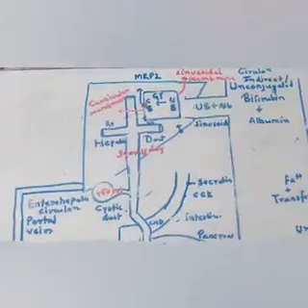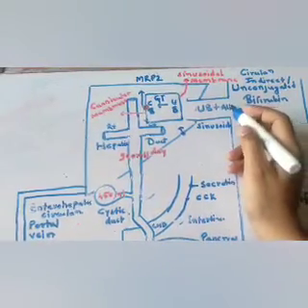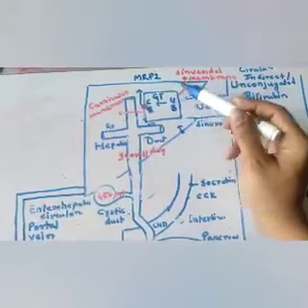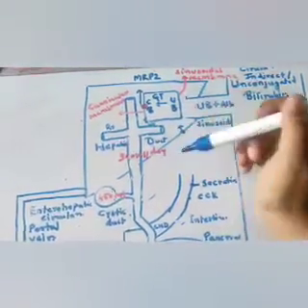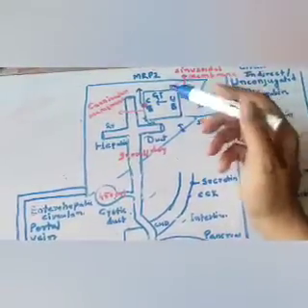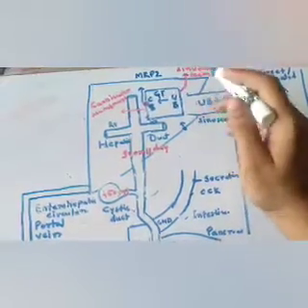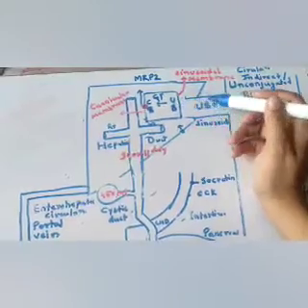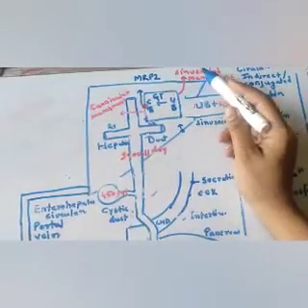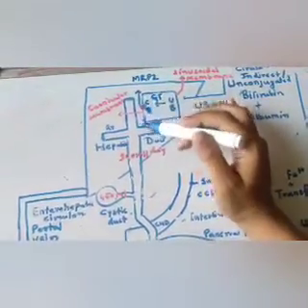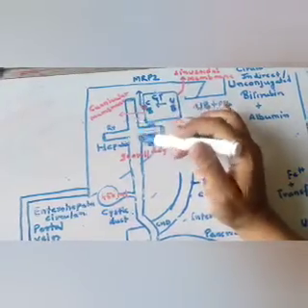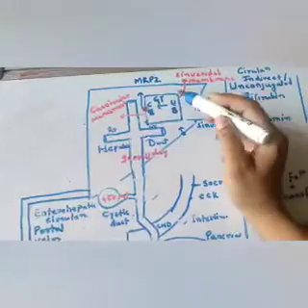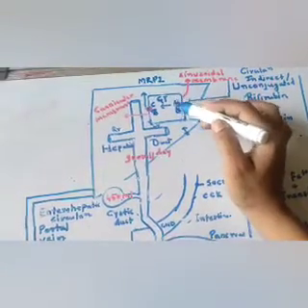Okay. Now this unconjugated bilirubin along with the albumin will now from the sinusoid enter the liver. Okay, in the liver, in the endoplasmic reticulum, this process is occurring. So this part of the cell which is facing the sinusoid, we call it the sinusoidal membrane, and the side which is facing the biliary canaliculi is called the canalicular membrane. Okay, so now unconjugated bilirubin enters the endoplasmic reticulum.